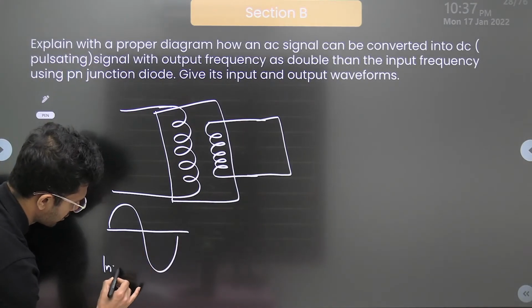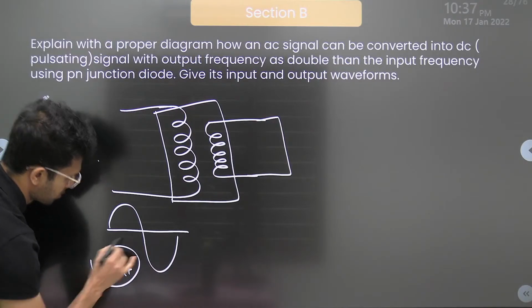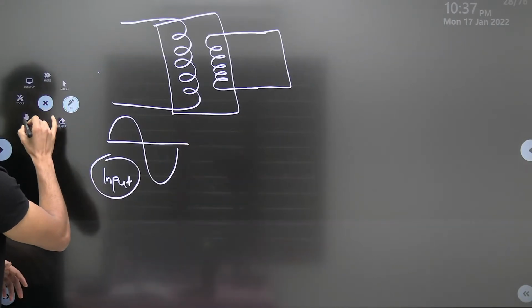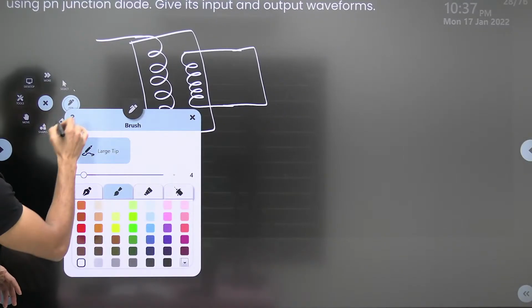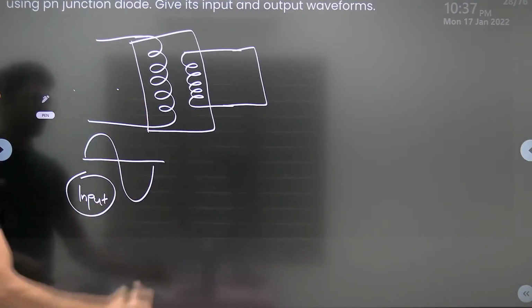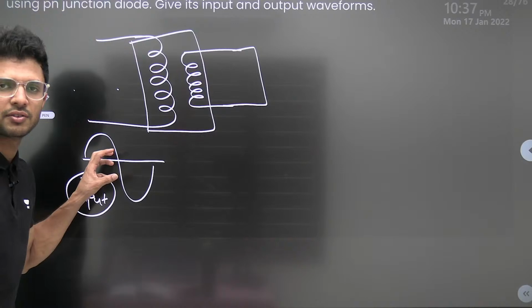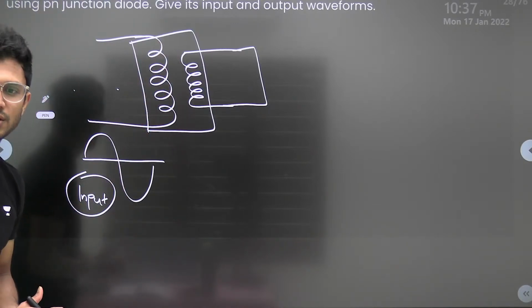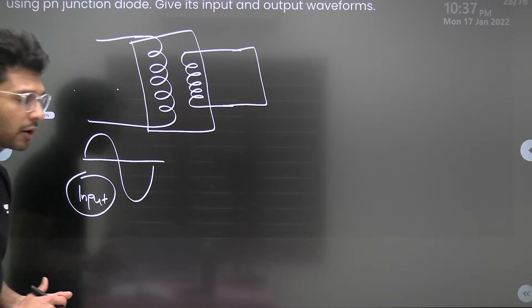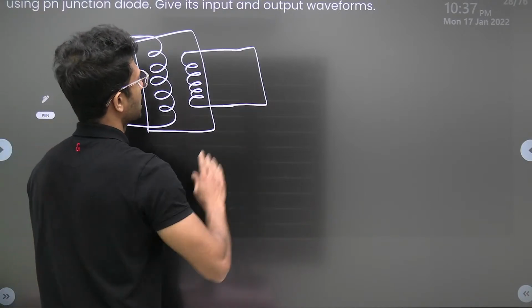So this is input. We'll draw it here. Secondly, an input wave is given here in the primary windings, and it is in the secondary windings we take the output. Now let's see from where the outputs are being taken.